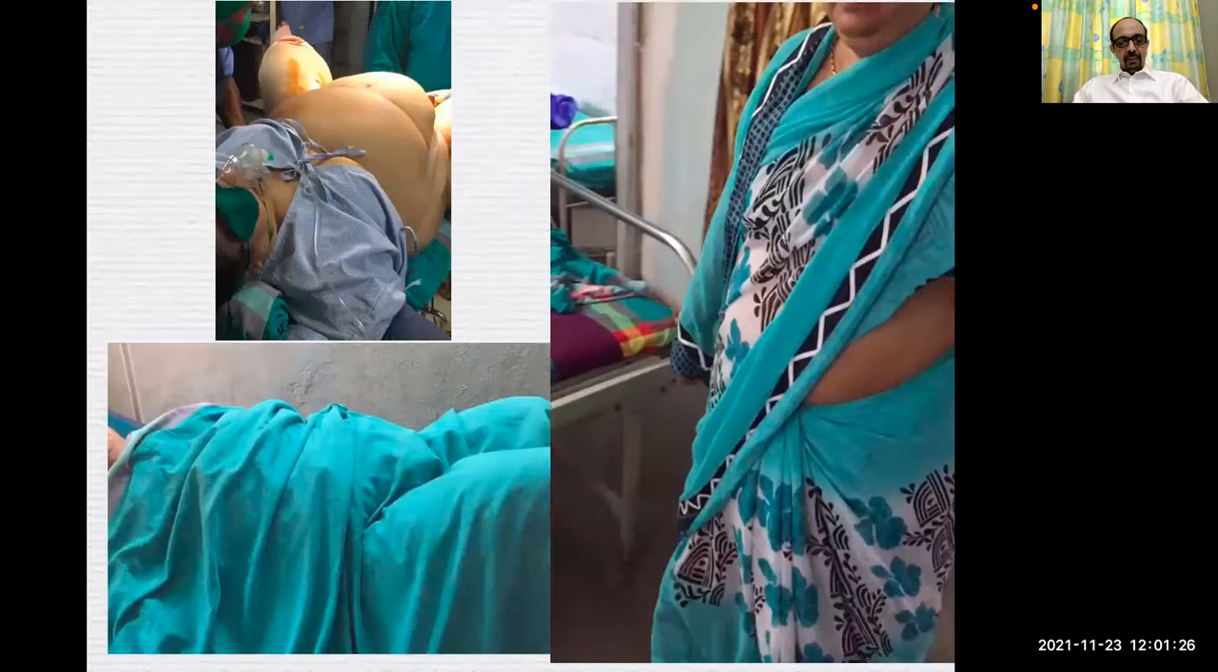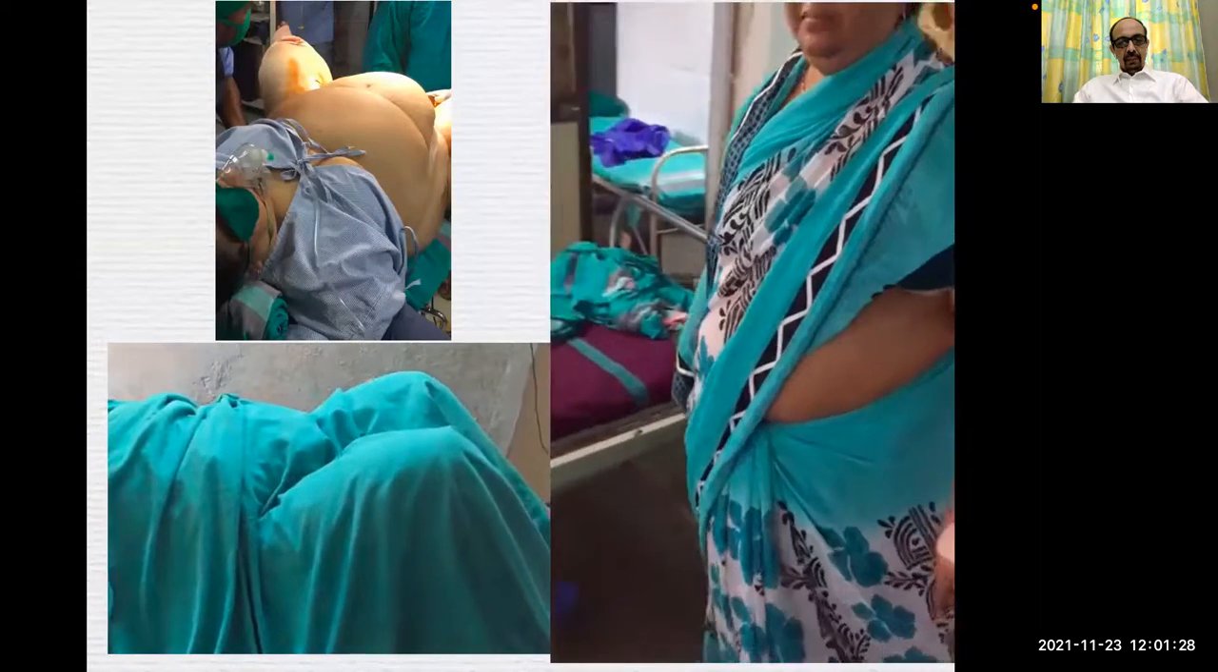This was a morbidly obese patient for hysteroscopic removal of polyp. Spinal in sitting position, T12 L1, as we wanted some lumbosacral involvement also. This is the same patient during operation after 1.5 hours and after 3.5 hours.